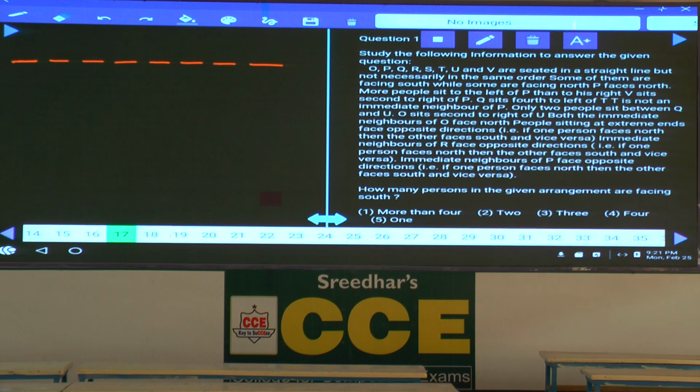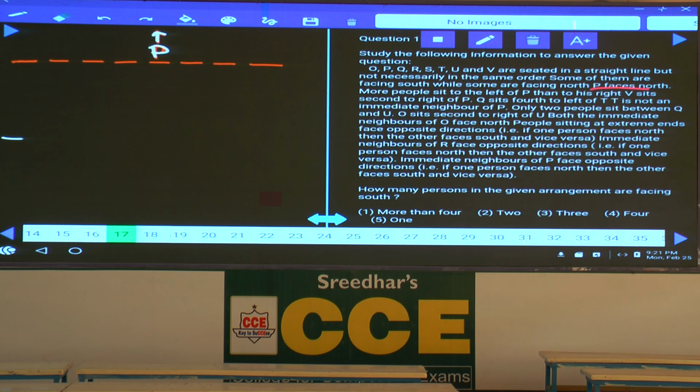And P faces north, clearly given. Now P is facing north. More people sit to the left of P than towards his right hand side. Hence there are different possibilities. How many possibilities can we have? Now P can be here. If P is here, P is facing north. How many people are there to the left hand side of P? There are only 4 people to the left of P. Then how many are to the right of P? Only 3. More people to the left hand side of P than to his right hand side is valid. Now this is 1.